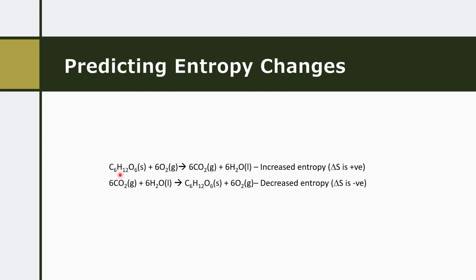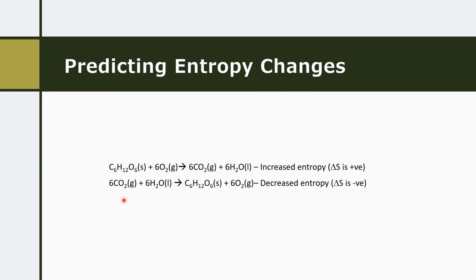What we can also see is that there's been an overall increase in the number of molecules on the product side. We've got a single glucose and 6 oxygens on the reactant side, making 7 particles in total, versus 12 particles on the other side. Now, again, the increase in particles will, as a result, increase entropy. So we would assume that for this reaction, because of both of those different changes, we would end up with an increased entropy or a positive delta S.